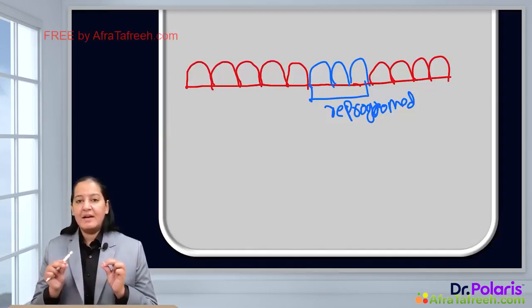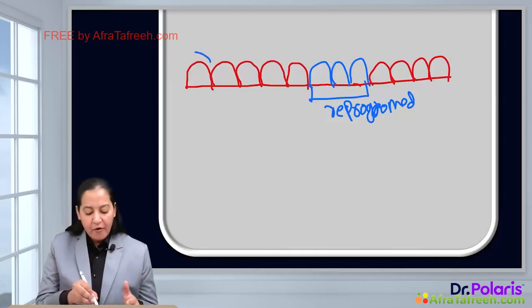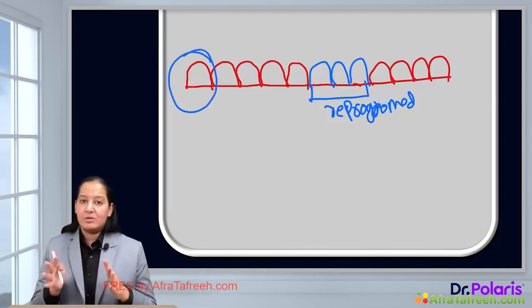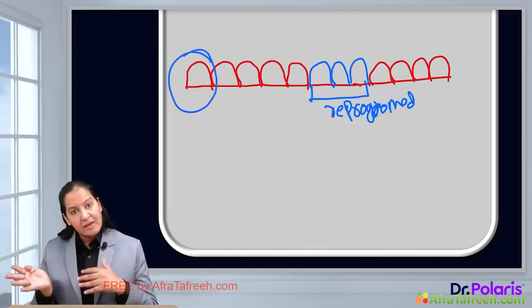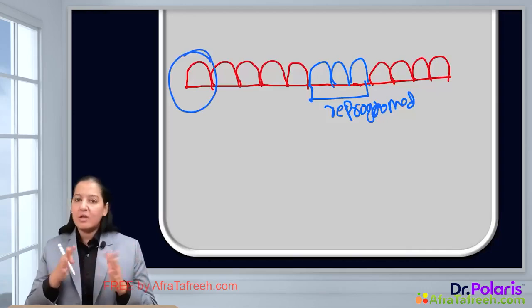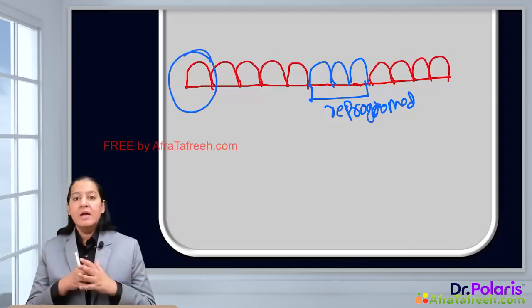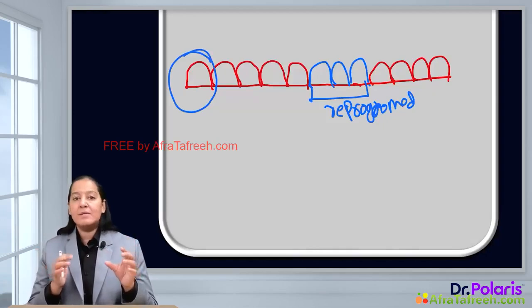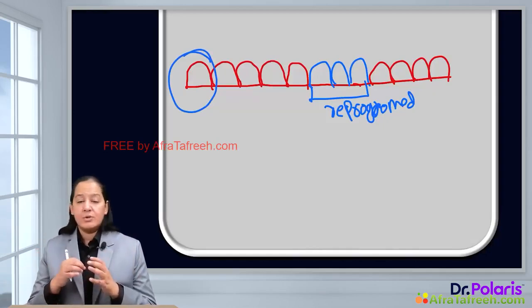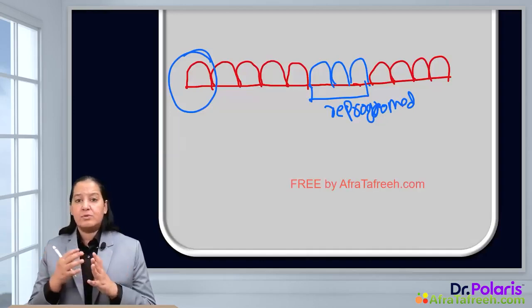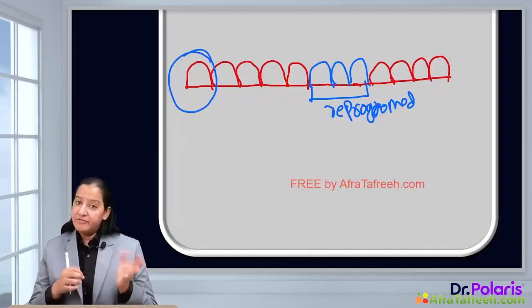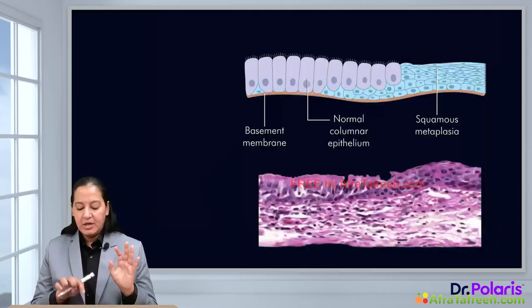You can understand why I am insisting on this point. It is not the cell which is already formed. It is not that the columnar cell is converted into the squamous cell. Now you can see the new cells which are formed will be squamous. So gradually the columnar will be replaced by squamous. It is not that the cell which is already columnar gets converted into squamous. It is the new cell which is formed that will be of a different lineage, you can say.